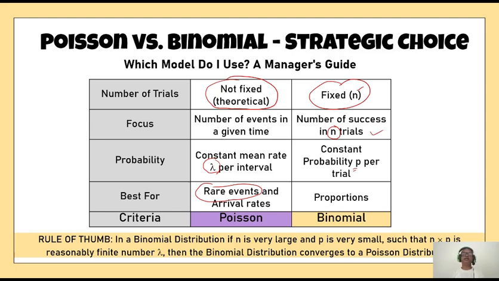There is a rule of thumb also. In a binomial distribution, if n is very large and p is very small, that means the probability of success is very less, but you have freedom to repeat the experiment a large number of times. In such a case, n into p is a reasonable finite number, because n is tending to infinity, and p is so small that when you multiply it with infinity, it gives you a reasonable finite number. Then a binomial distribution becomes Poisson distribution.